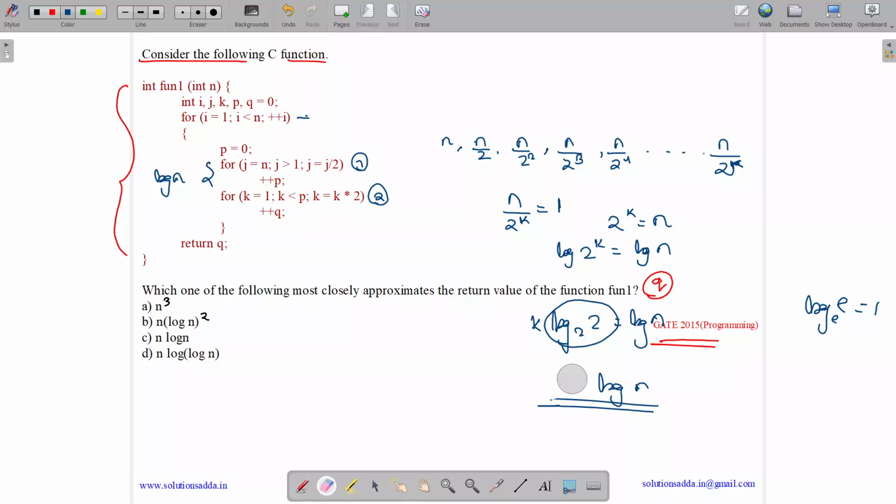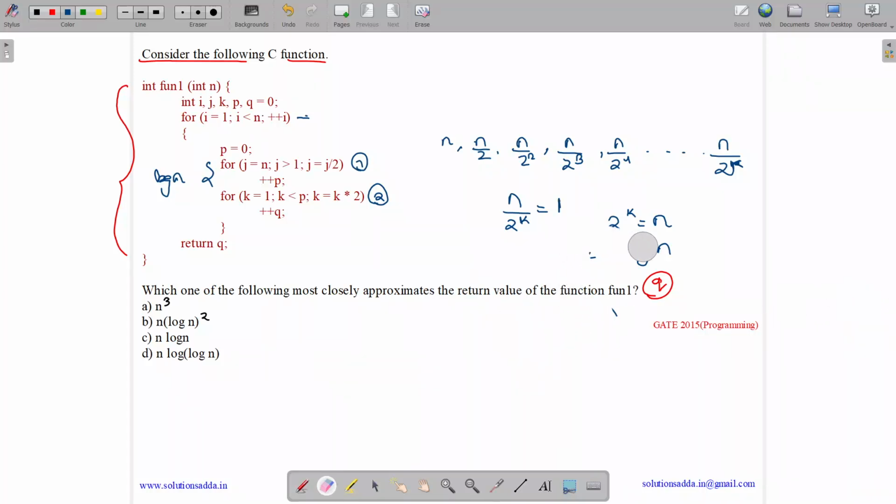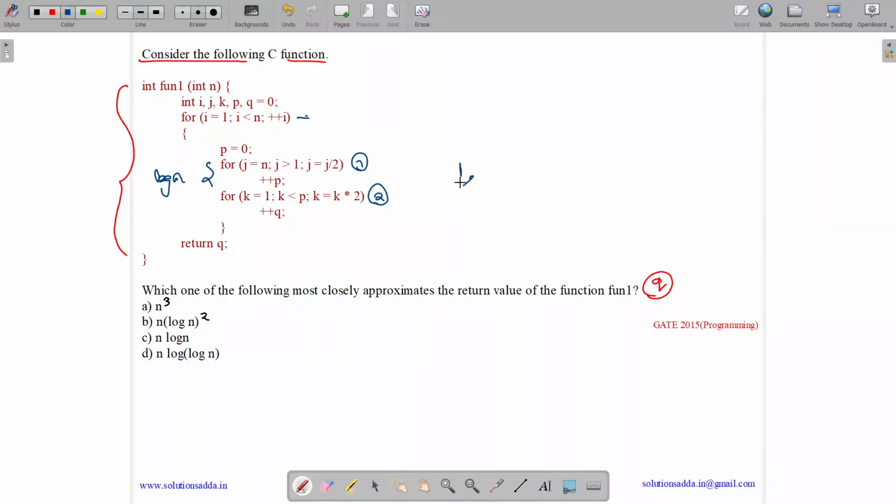Now let us analyze this for the second loop. Initially we have the value 1, so we are executing for k equals 1. Then we multiply k by 2, so it becomes 2, then 2 square, then 2 cube, up till, let us assume, 2 to the power l, because k is already used over here. So the value of k goes to 2 to the power l. So we have total l iterations.